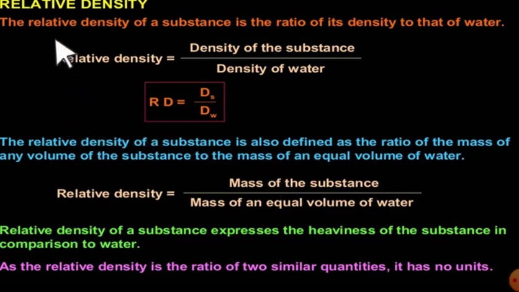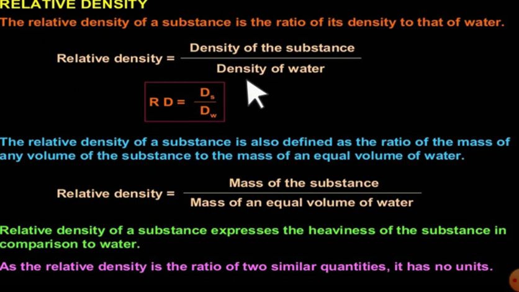Now let's go to relative density. Relative density is the density in comparison with the density of some other standard substance. Relative density means in relation. This is a comparison in relation to the density of a certain standard substance, and that standard substance is water at 4 degrees Celsius. Got it? Density of water at 4 degrees Celsius is taken as